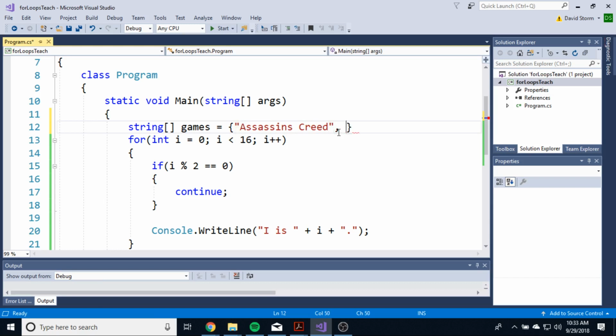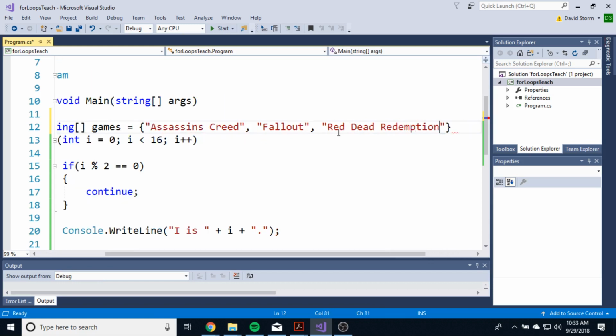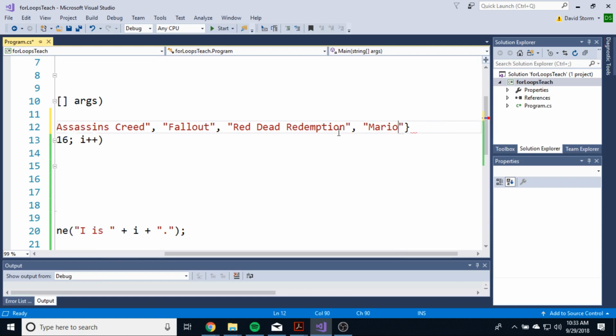Creed and Fallout and, I don't know, Red Dead Redemption, right? And then let's see. I'm just thinking of games that I'm really excited to play coming up, and we'll say Mario Party. I've got video games on the brain currently. So we've created an array with 4 different games.